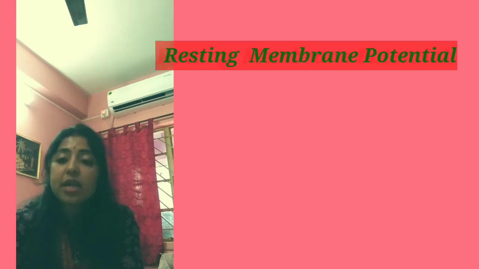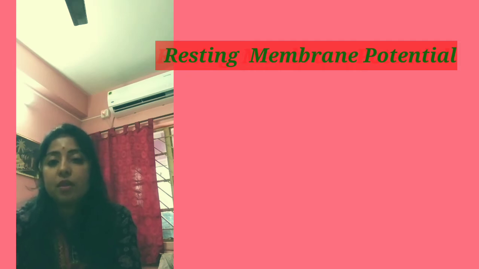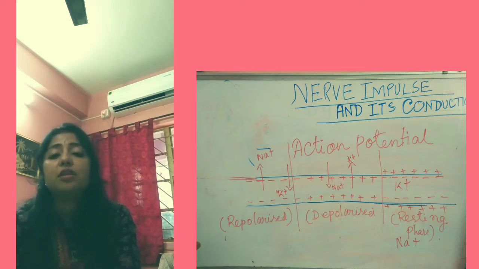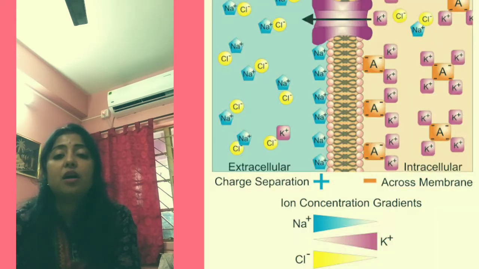What is that? Resting membrane potential. While the nerve is not excited, at that time the inner part, that means axolemma of the nerve fibers, will be minus, and the other part outside the neuron will be plus. That means the charge of the axolemma will be negative and the charge of the outer part of the neuron, that means ECF, will be positive.